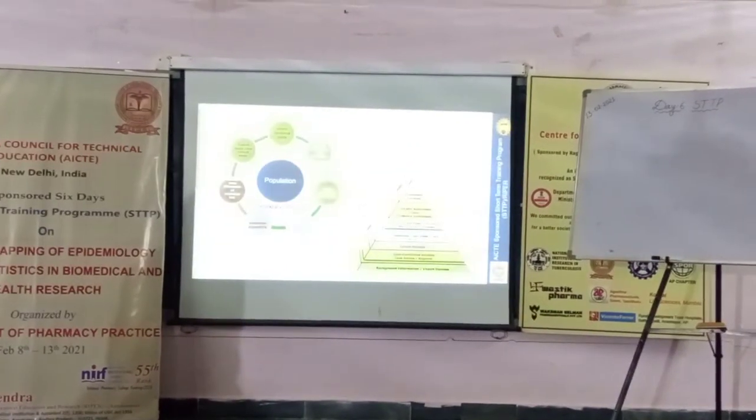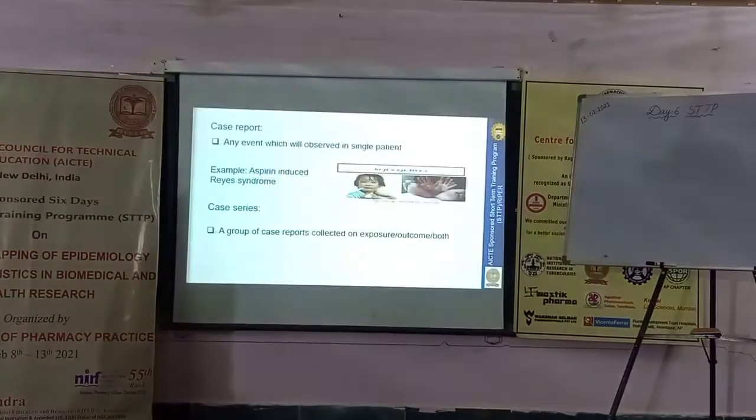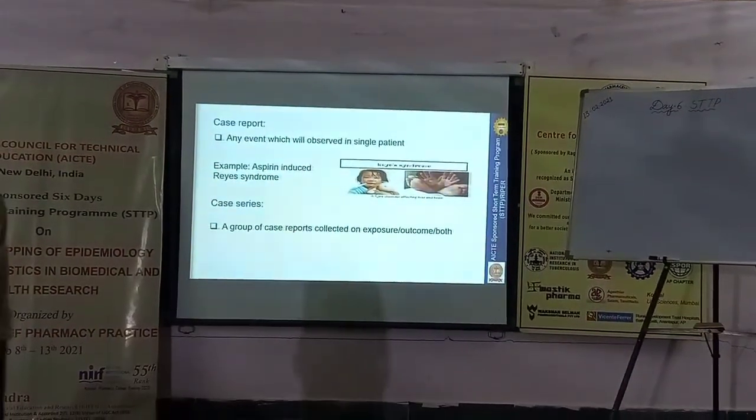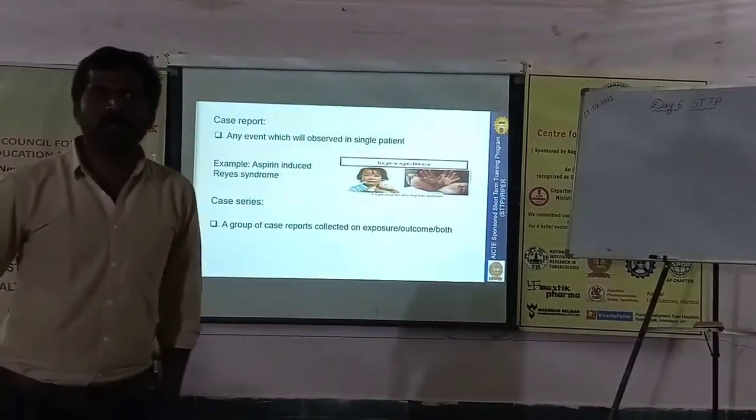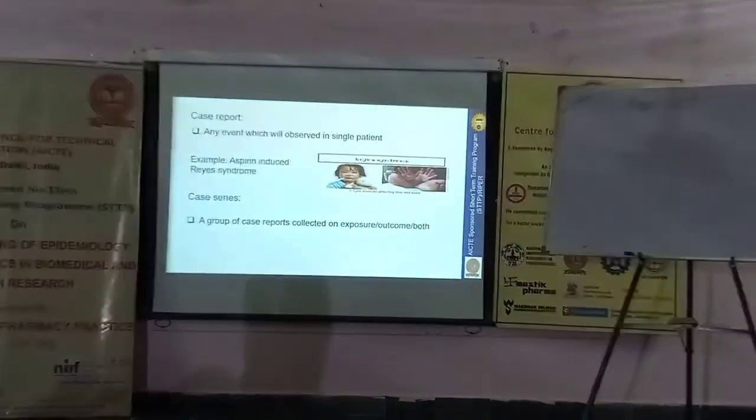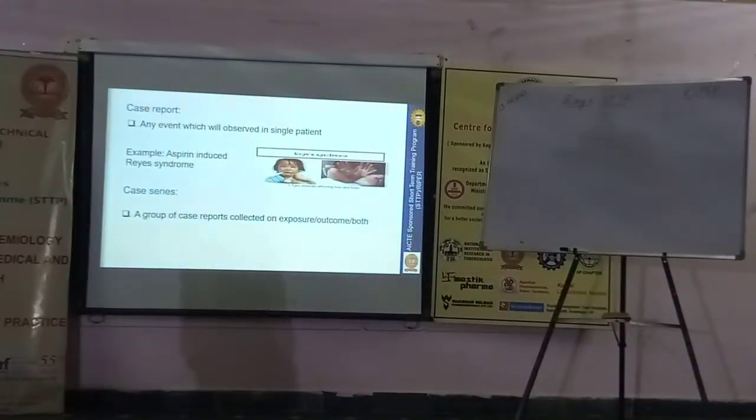This we have discussed already, evidence. The first one is the case report. Coming to observational studies, case report is very simple. Any event, any outcome or any disease which is observed in a single person will be called a case report.